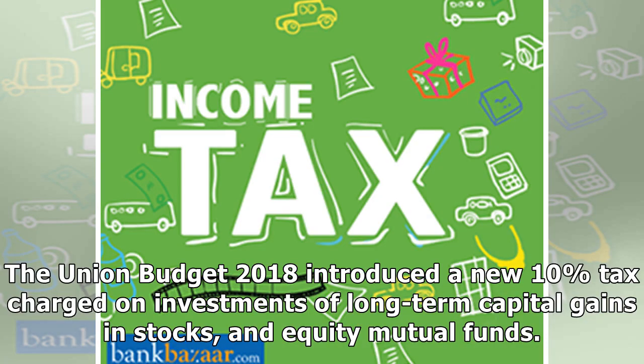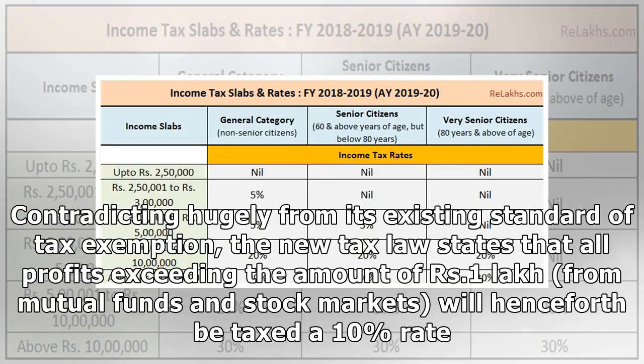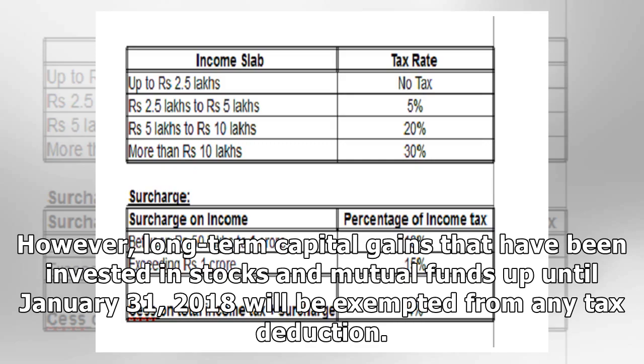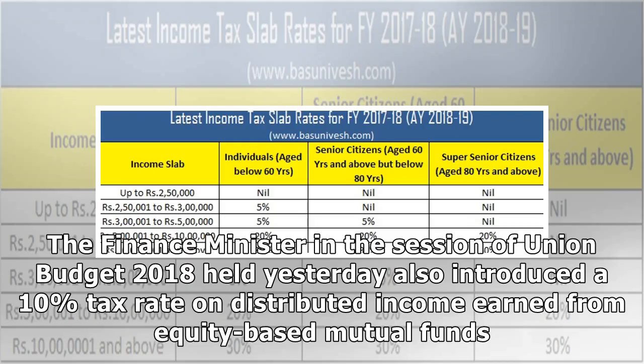The Union Budget 2018 introduced a new 10% tax charged on investments of long-term capital gains in stocks and equity mutual funds. Contradicting hugely from its existing standard of tax exemption, the new tax law states that all profits exceeding the amount of 1 lakh rupees from mutual funds and stock markets will henceforth be taxed at 10% rate. However, long-term capital gains that have been invested in stocks and mutual funds up until January 31, 2018 will be exempted from any tax deduction. The Finance Minister in the session of Union Budget 2018 held yesterday also introduced a 10% tax rate on distributed income earned from equity-based mutual funds.